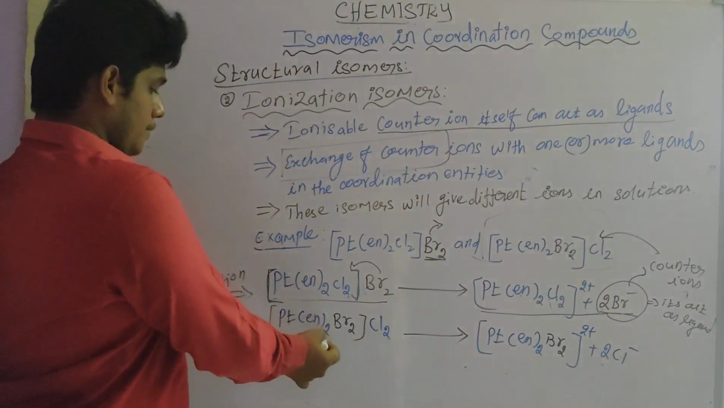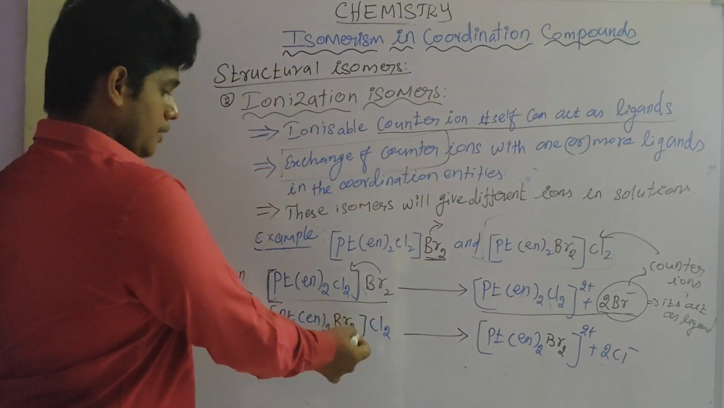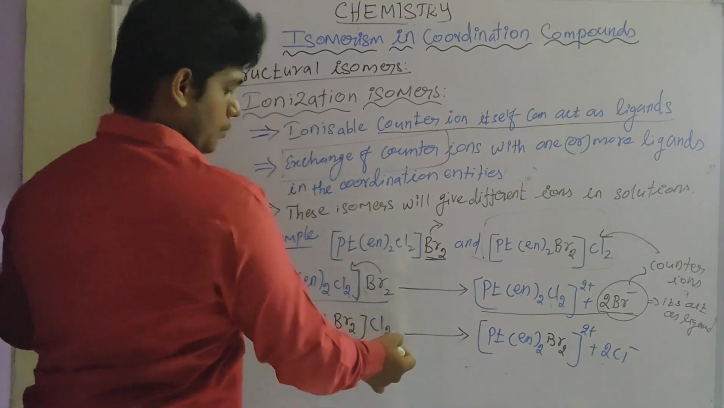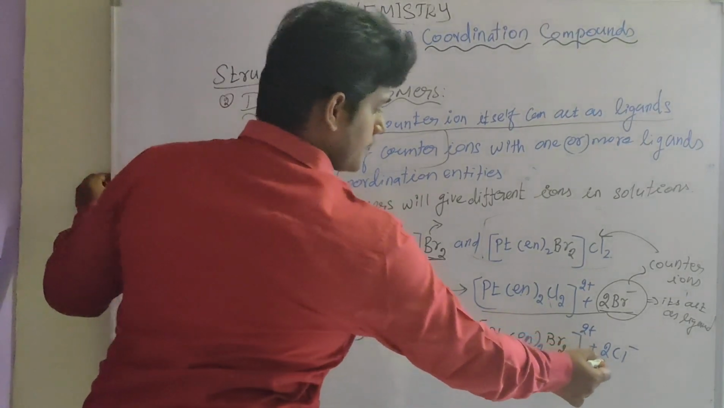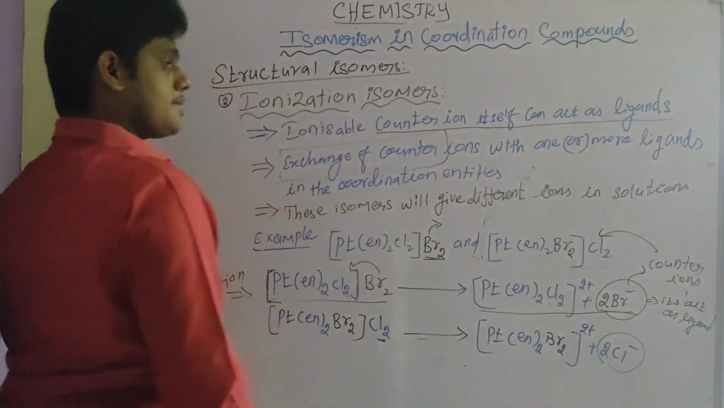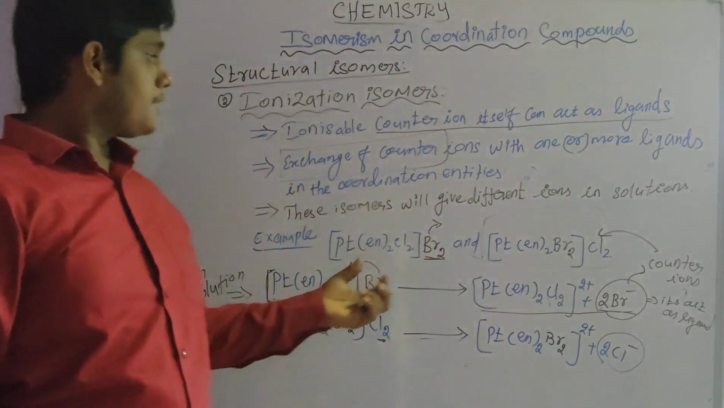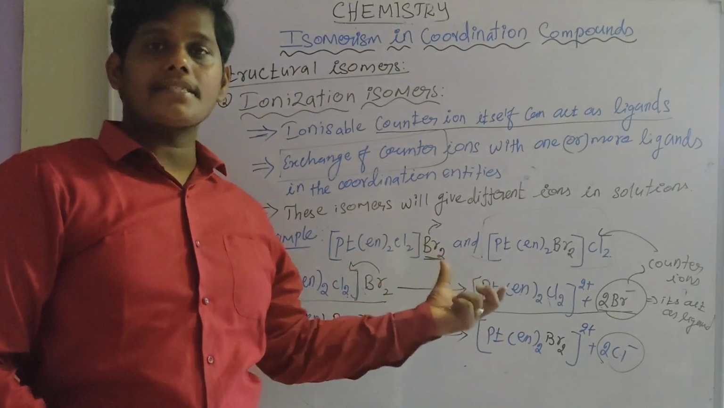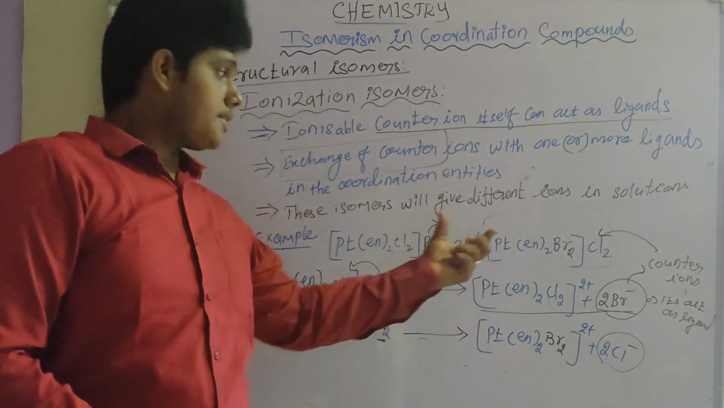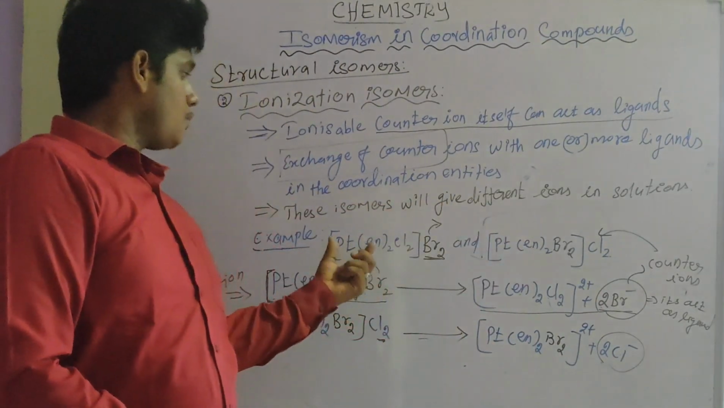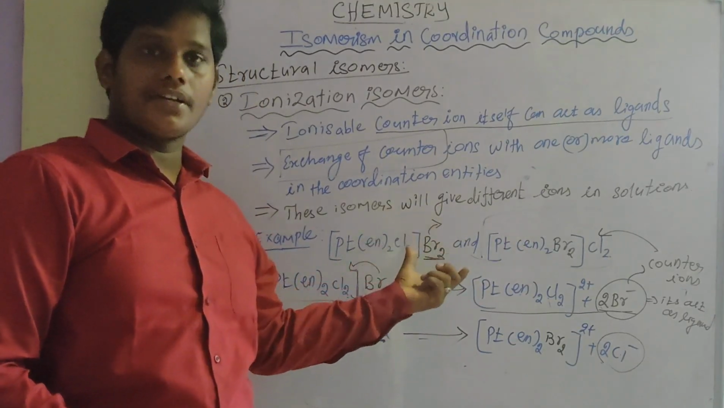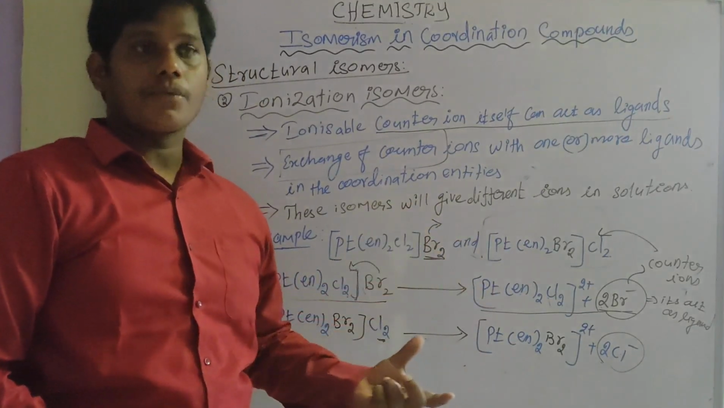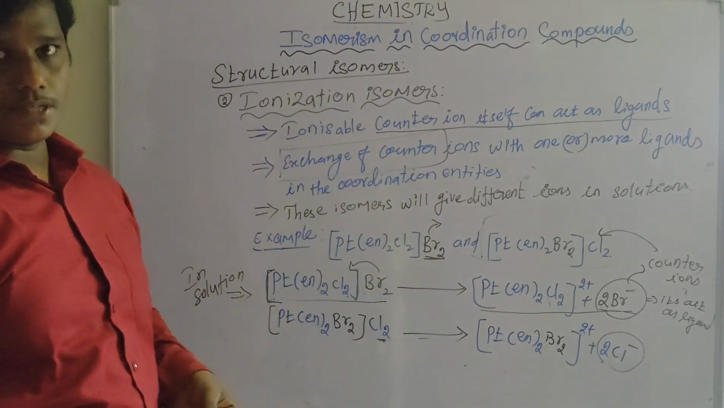So [Pt(en)2Br2]Cl2 gives [Pt(en)2Br2]2+ and 2 Cl minus. These are counter ions. So these counter ions can act as ligands because of the exchange. The exchange inside the square bracket, the coordination entity, results in ionization isomerism.